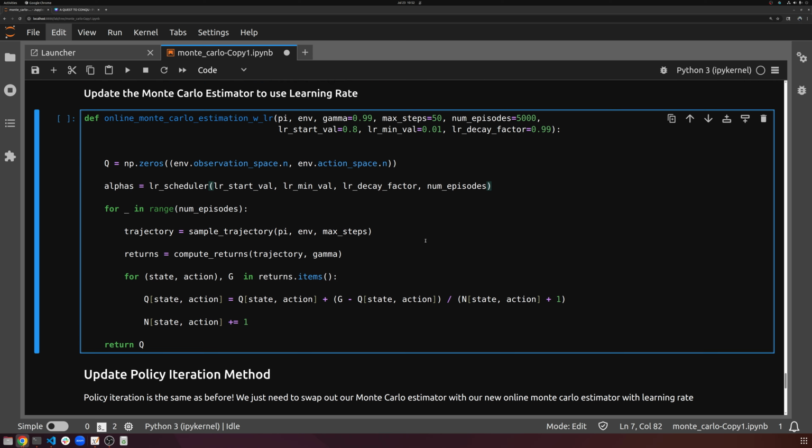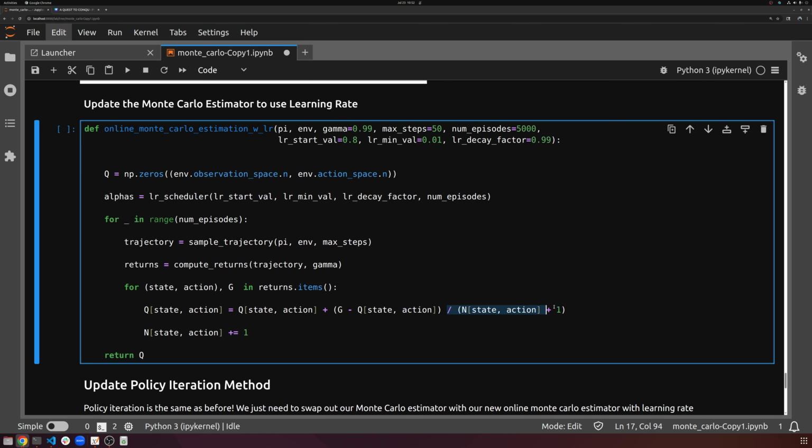All that changes now is instead of dividing by n, basically dividing by k plus 1, as you see here, we're just going to multiply by alphas I. So we can go ahead and do alphas I times that. So again, nothing changed. We just have alpha, our learning rate term, a hyperparameter for how we want to set it up, times this, rather than 1 over k plus 1 times this. Doesn't really change much. It's just a nice thing to have.